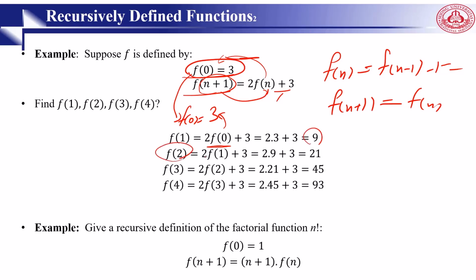Then for 2, we go for the previous one, 9. For 3, we go for the value of this one. For 4, we go for the value of this one. So this is called recursive.